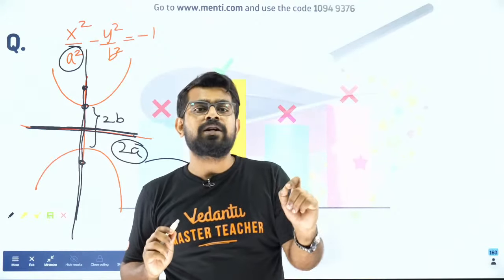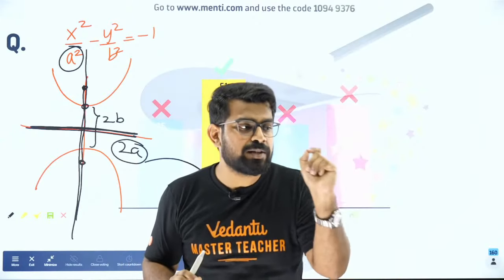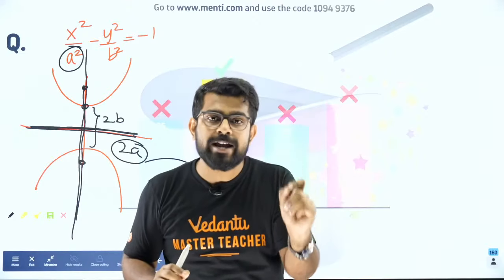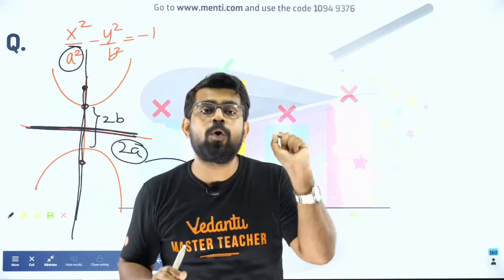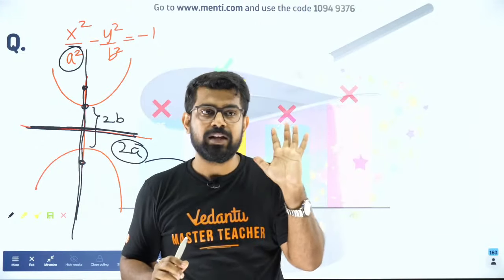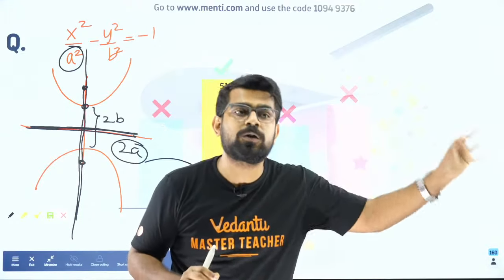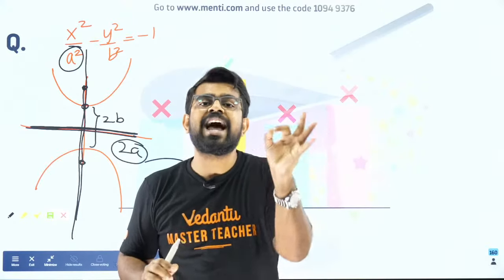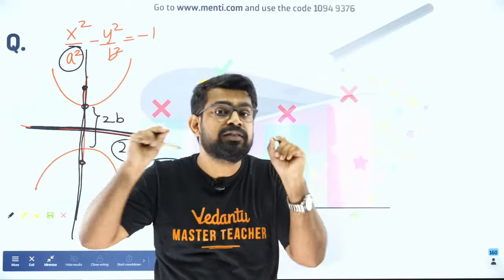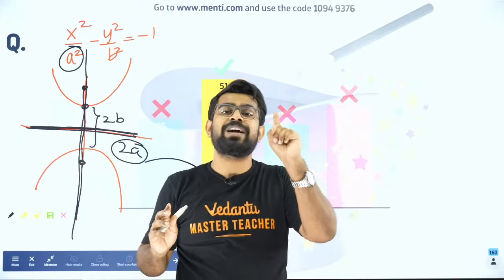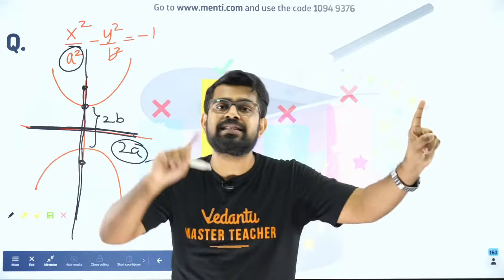Whenever you have a hyperbola, always remember the transverse axis is the one which joins the foci. That's it. The transverse axis is the axis joining the foci. The conjugate axis is the other one. This is how you remember. Because in an ellipse, it is very easy to find the major axis and minor axis.